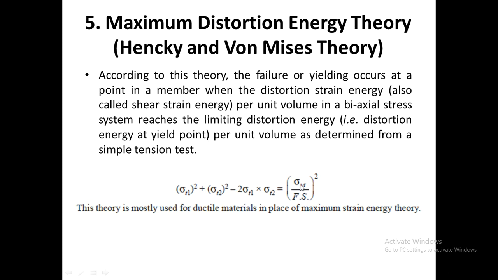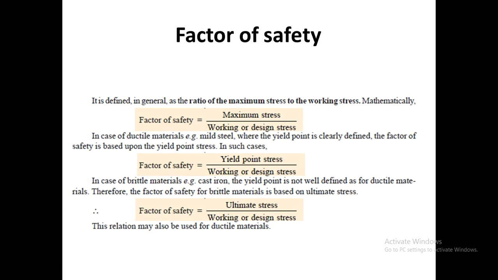All the theories of failure clearly show that when the stress value exceeds the maximum stress value, a failure occurs. Only when the stress value for brittle or ductile materials is well within the maximum stress value can we prevent the occurrence of failures. So what is factor of safety? It is nothing but the maximum stress divided by the design stress. Generally, factor of safety should be greater than 1 to prevent any failure in the design of the machine element.